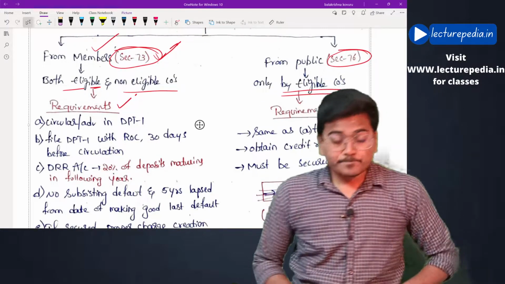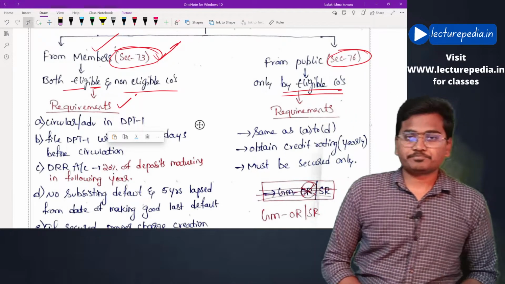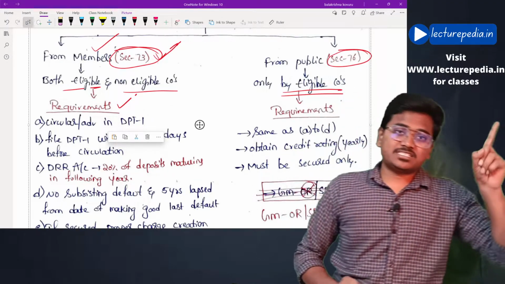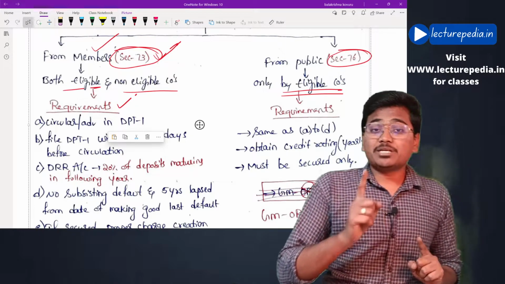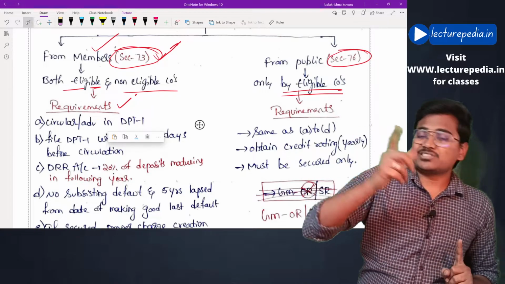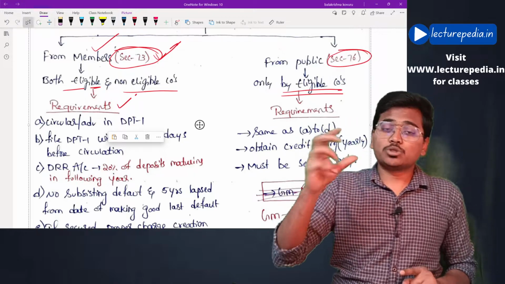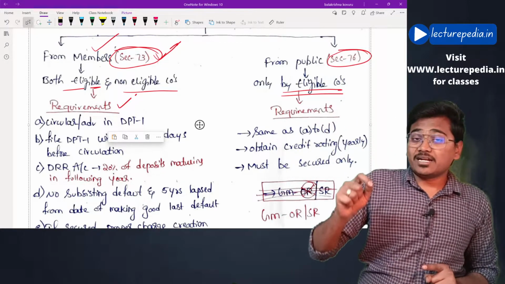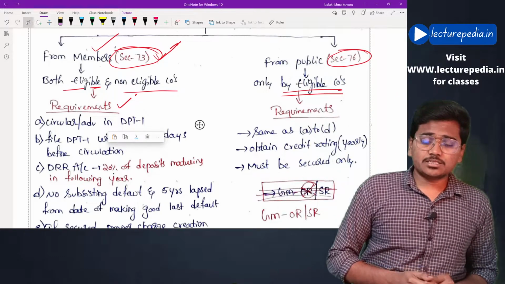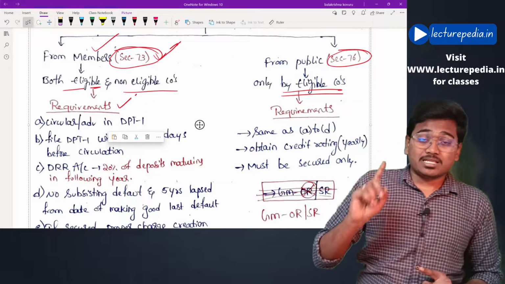First of all, before raising deposits from members, the company must circulate an advertisement in form DPT1. That is the first requirement. What will be present in this advertisement? In this advertisement it will say how much amount of deposits the company is going to raise and the purpose for which the amount will be utilized. All these aspects will be dealt with in this advertisement.